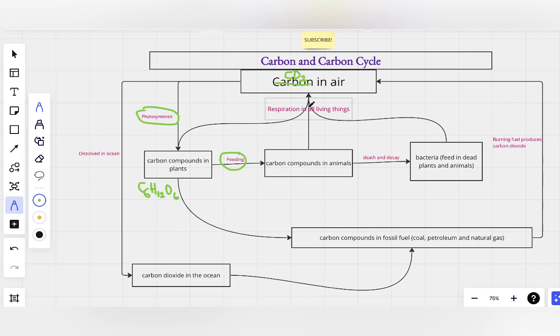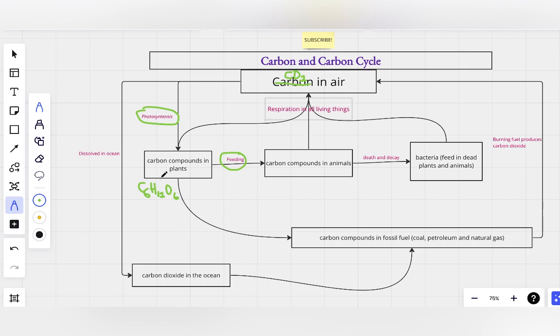When we breathe out, we release carbon dioxide to the air. Similarly, the bacteria, when they respire, release carbon dioxide to the air. So these three categories return carbon dioxide to the air by respiration. Is that okay?